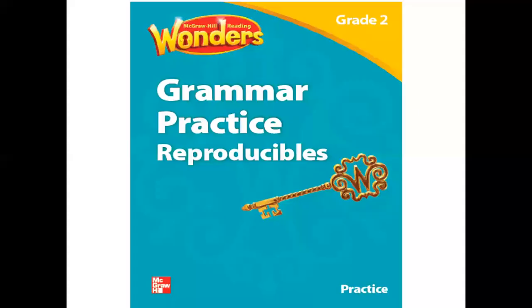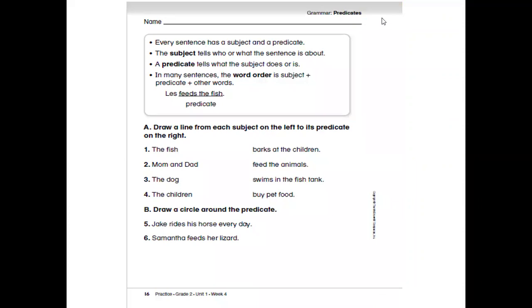So now, did you get your books? Open page number 16. Let's write the date. What's the date today? Today is 29th of September, 2021.